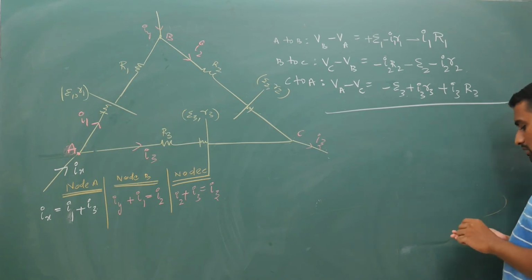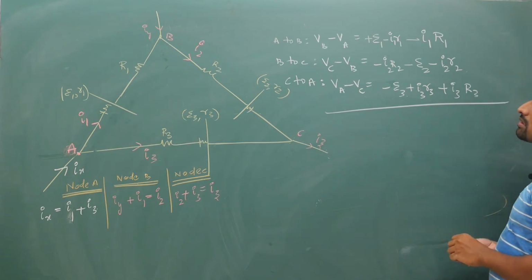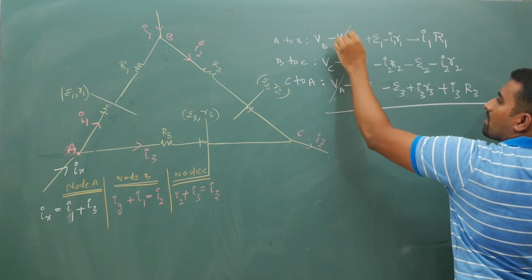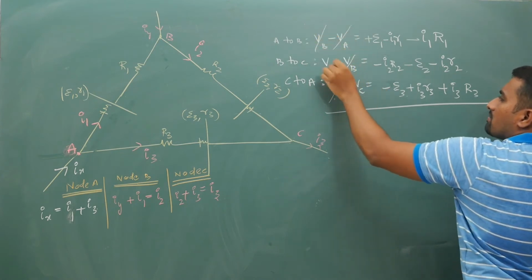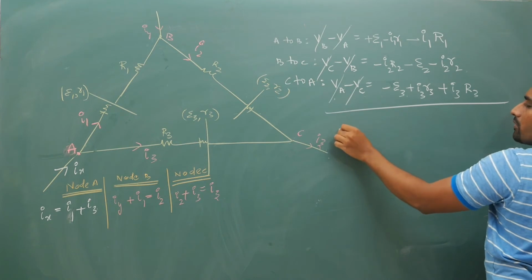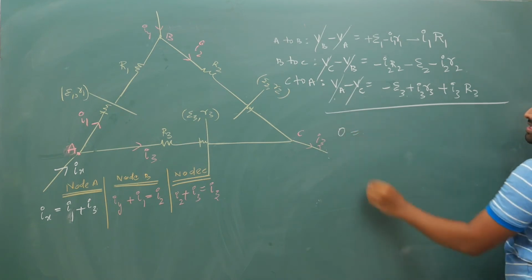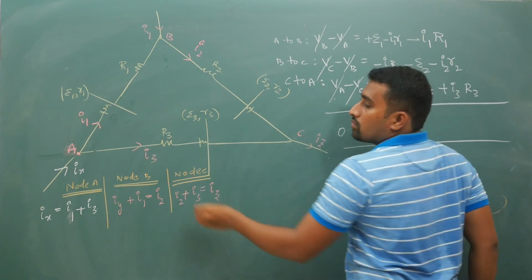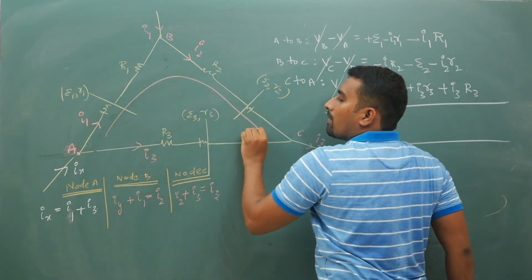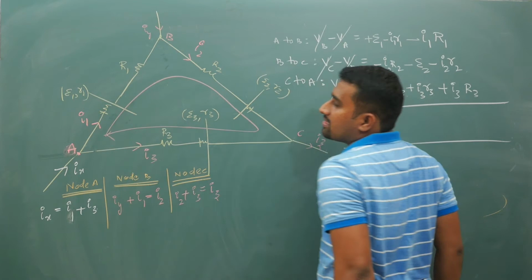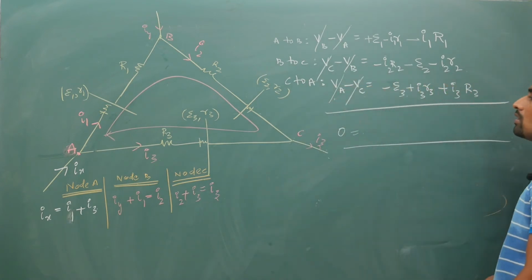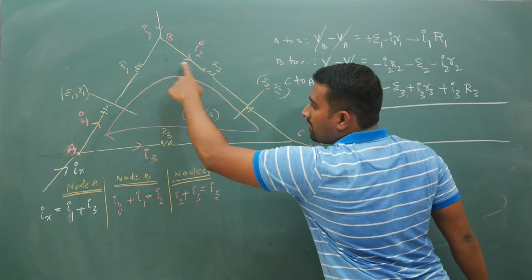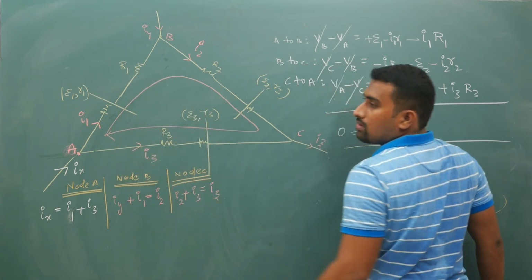Now, Kirchhoff's second law: you add VA minus VA plus VB minus VB plus VC minus VC, and you get 0. Kirchhoff's second law is nothing but, for a closed loop, you apply this Kirchhoff's sign convention like this and make it equal to 0. So if you start from A and travel in the clockwise direction,